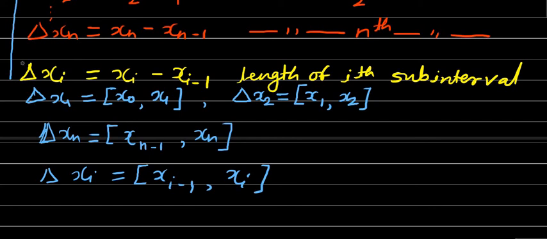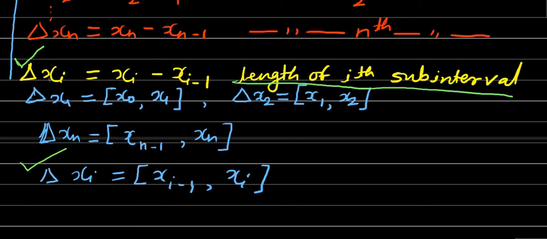Delta xi denotes the length of the ith subinterval, where i varies from 1 to n, which is xi minus xi minus 1, and delta xi is also used to denote the ith subinterval, which is obviously the closed interval xi minus 1 to xi.